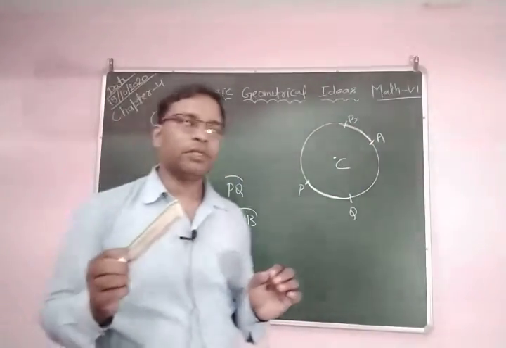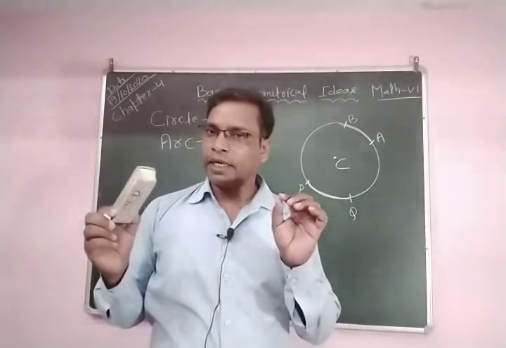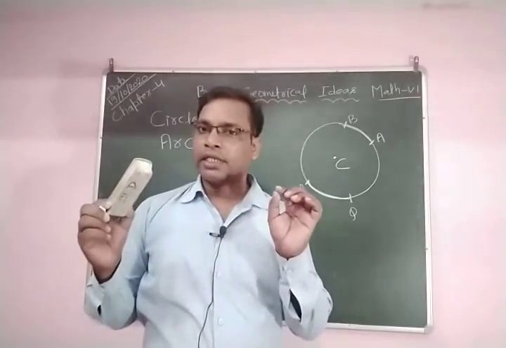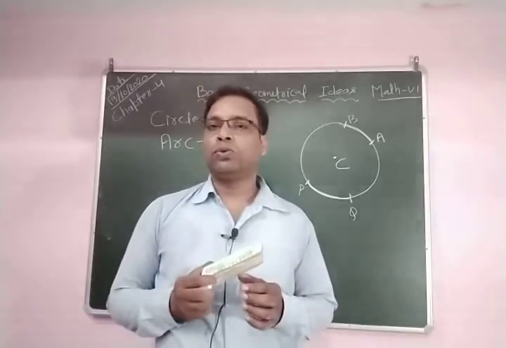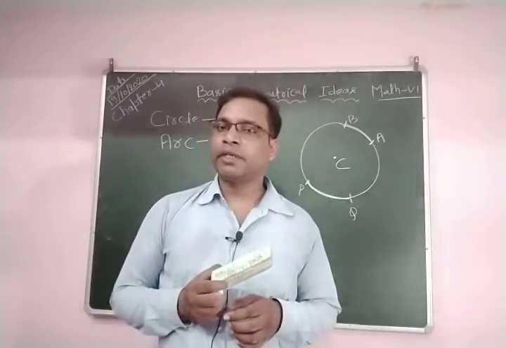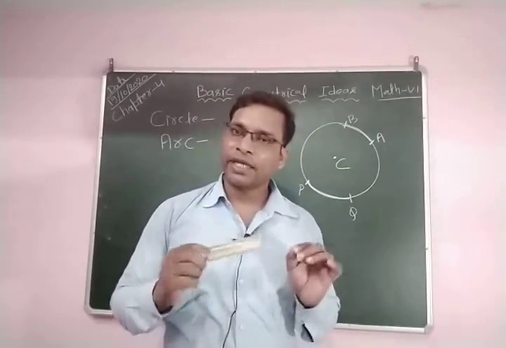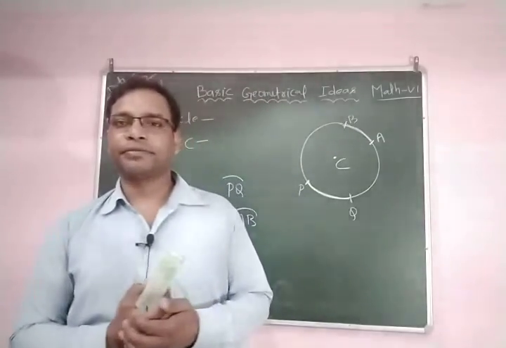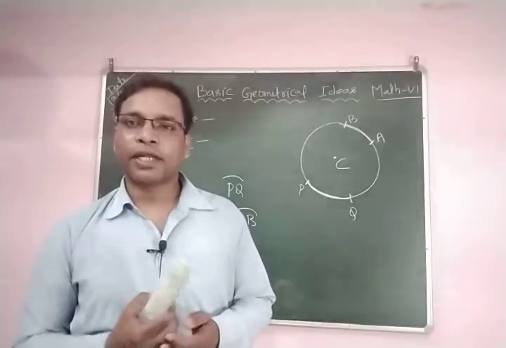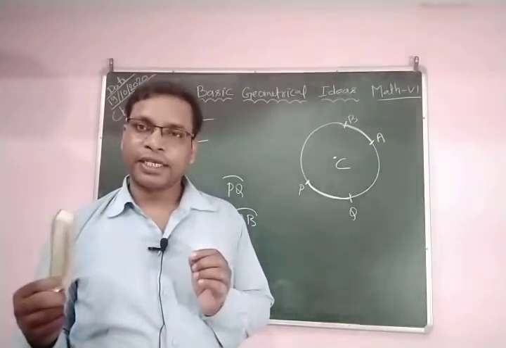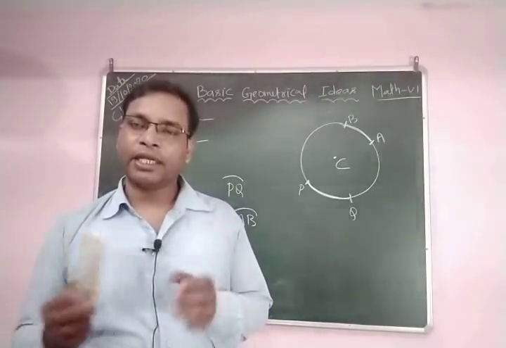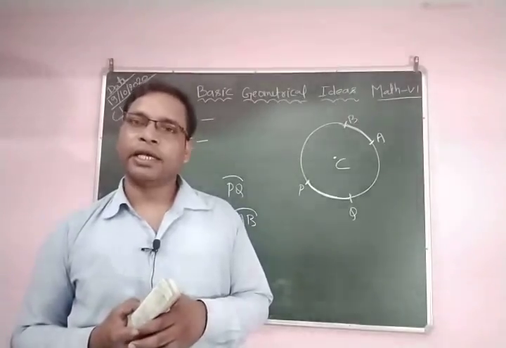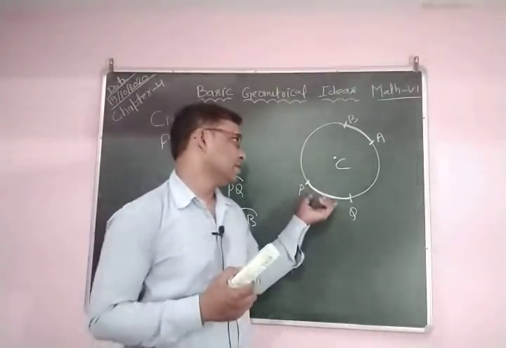A line segment joining two points of the circumference of the circle is called a chord. If any chord passes through the center, it is called the diameter. The diameter is 2 times its radius, and you can see here this is the arc.